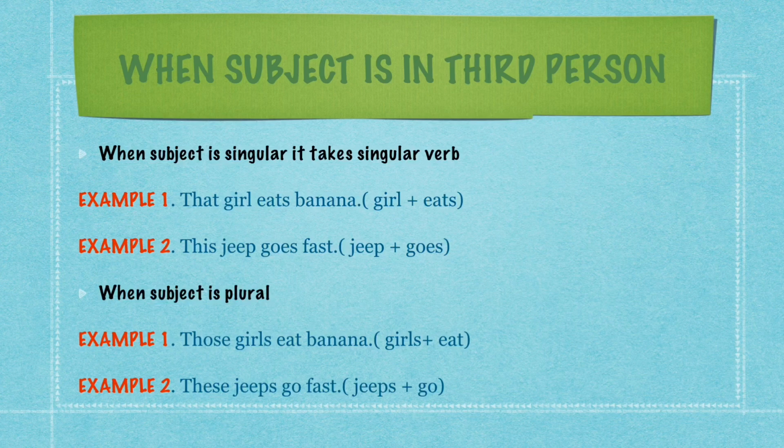Dear students, jeeps is the subject here, it is plural subject and it is taking a plural verb go, as you can see in the example. So again, we remember subject is singular, it takes a singular verb. When the subject is plural, it takes a plural verb. And this rule is only applied when the subject is in third person.